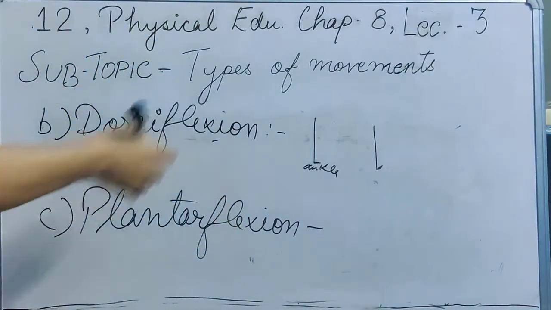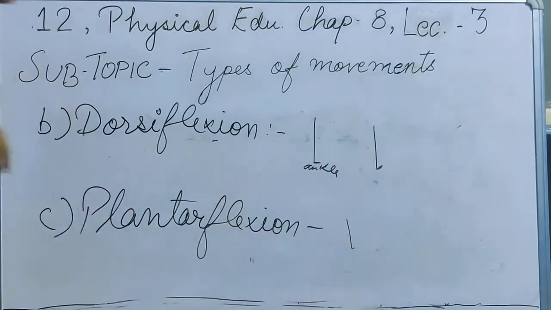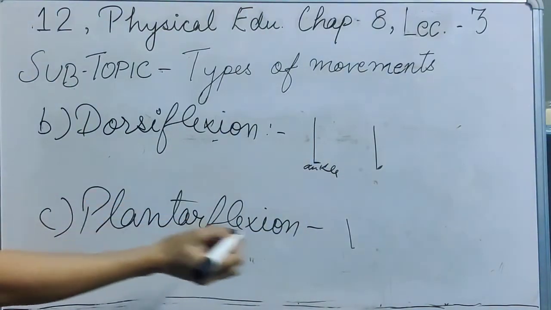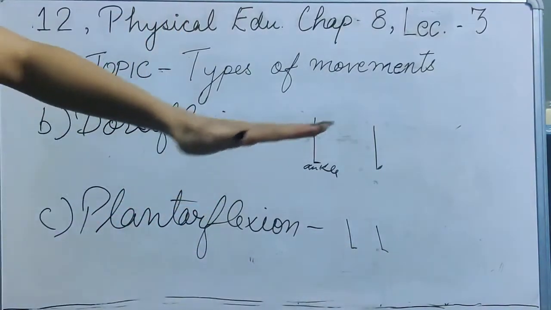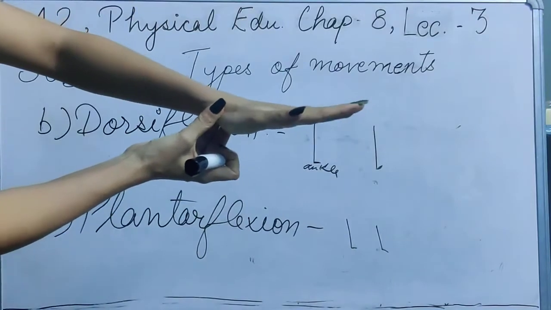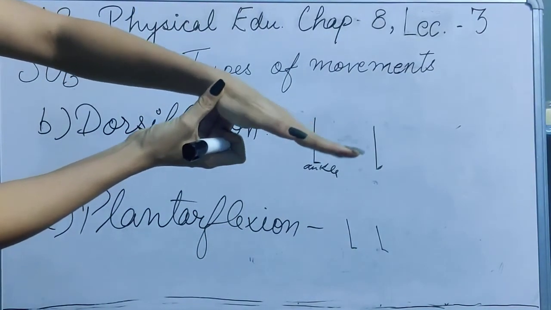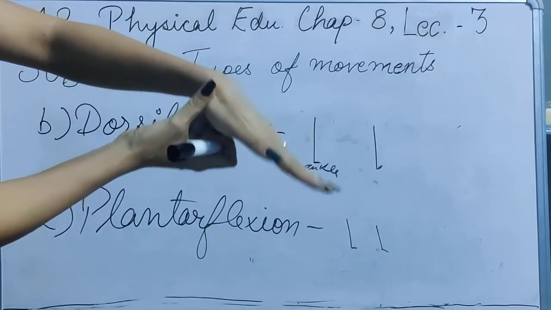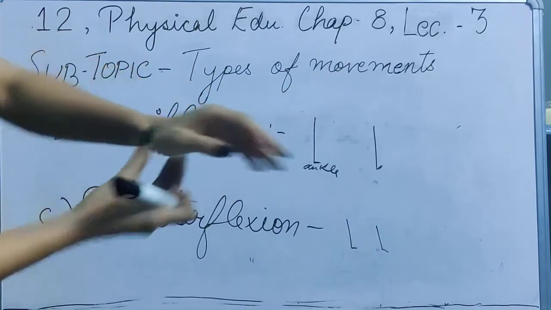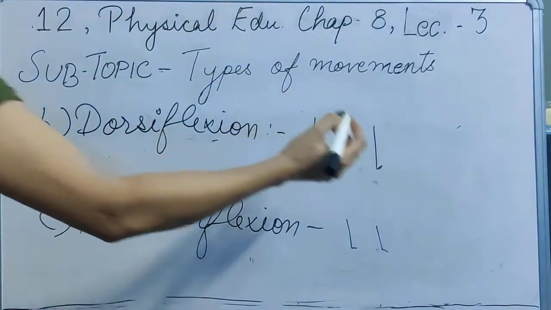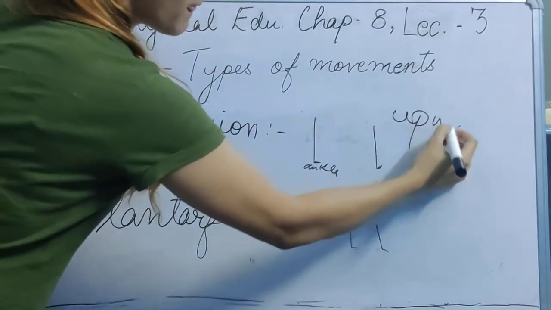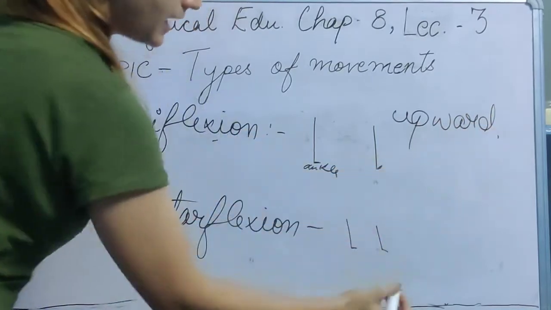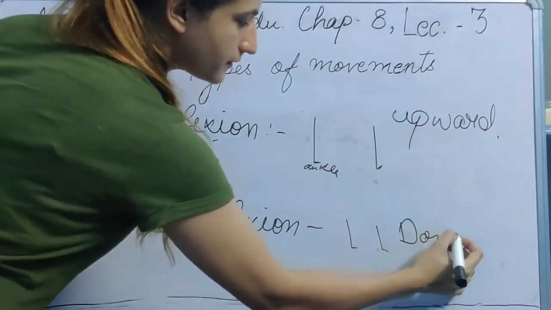And plantar flexion is the same, that if ankle is here, then it is the bending of ankle downwards or towards the ground. So that means that if this is the joint and this is the ankle, then you just bend it downwards. So this is your plantar flexion, this is your dorsiflexion. So in dorsiflexion, the part is bended upward, and here it is downward.